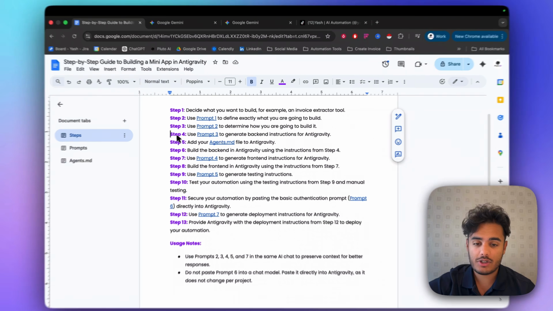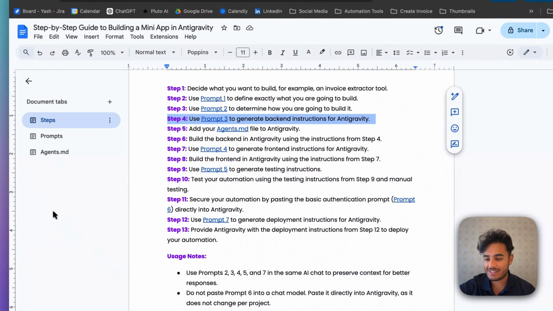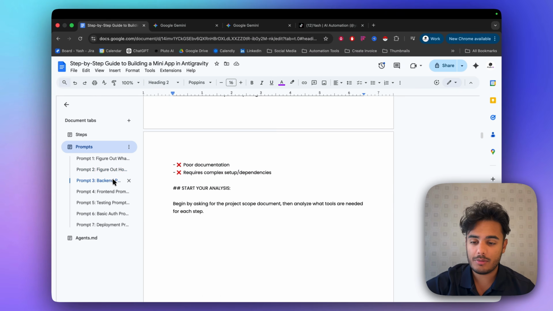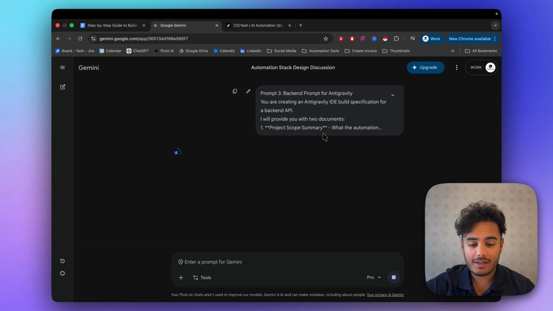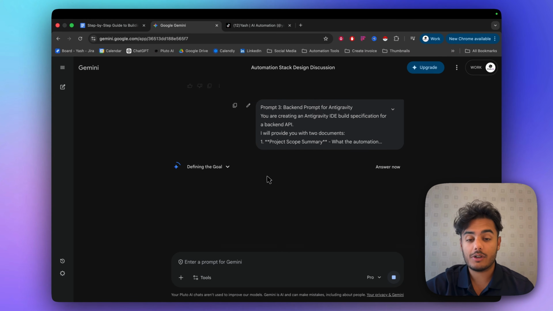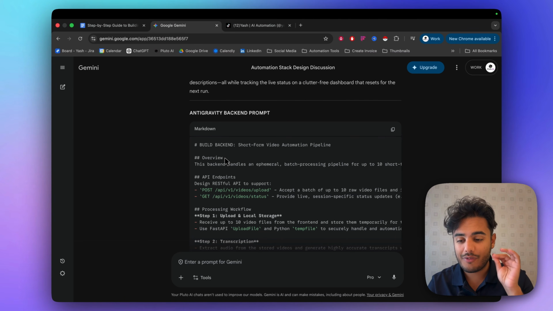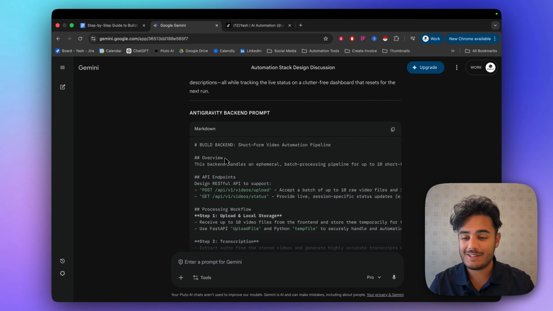So the next step is to go and generate some backend instructions for Antigravity. So let's go over to our prompt and let's flick over to the backend prompt. Okay, I've pasted our backend prompt into the same chat that we've had the conversation with the whole tech stack. And this is going to give it all the context it needs to go and create us a prompt where we're going to go into Antigravity and actually start to build. Okay, so we have our full-on backend prompt ready to go.